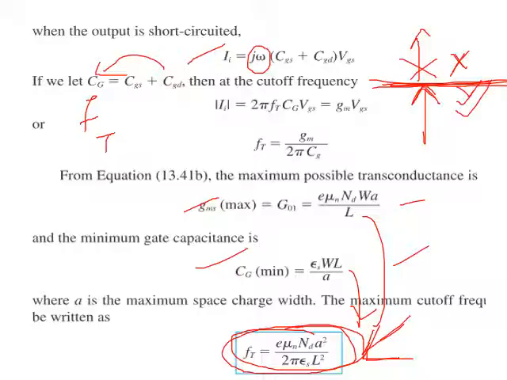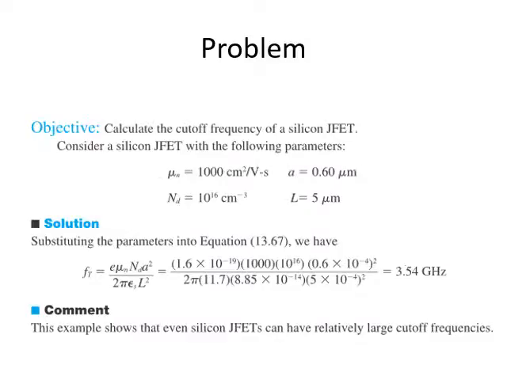On what factors does it depend? It depends on mobility, carrier concentration, and length of the channel, inversely proportional to length, then a square, then epsilon, right? E is a constant, right? Based on that formula, we have solved one problem.